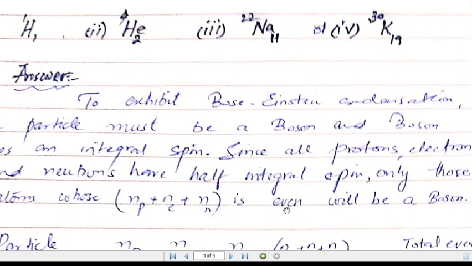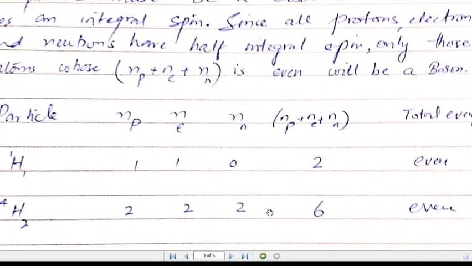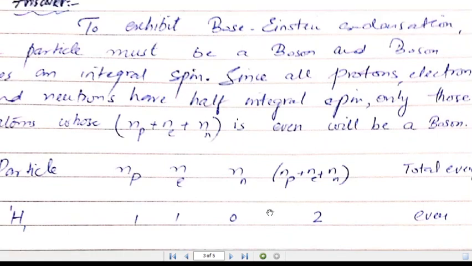So what we are going to verify here is that we are going to calculate this sum, that is np plus ne plus nn, and if it is an even number, it means that it will give you an integral spin. So we can say that it is a boson. And if it gives you a half integral spin, it means that it is not a boson. So let's do this for each of the given atoms.